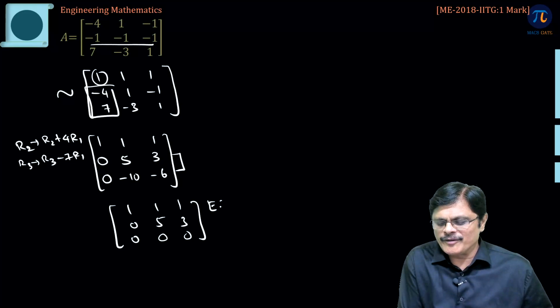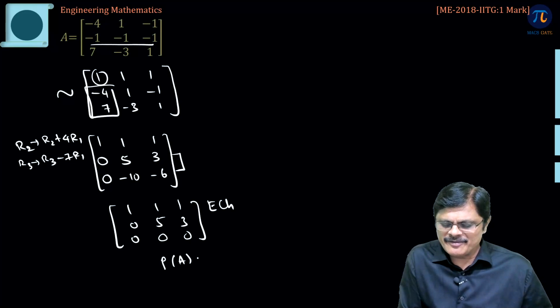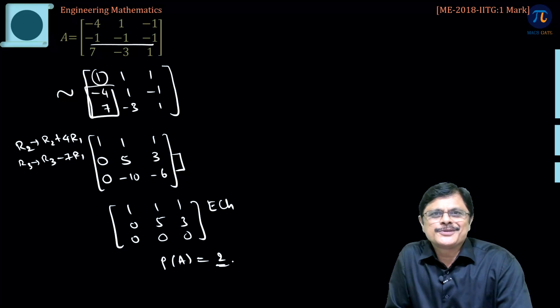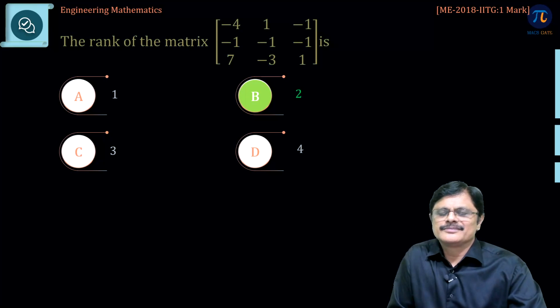Now you got echelon form, and what is the rank of the matrix, my dear friends? Rank is equal to 2. Wonderful.